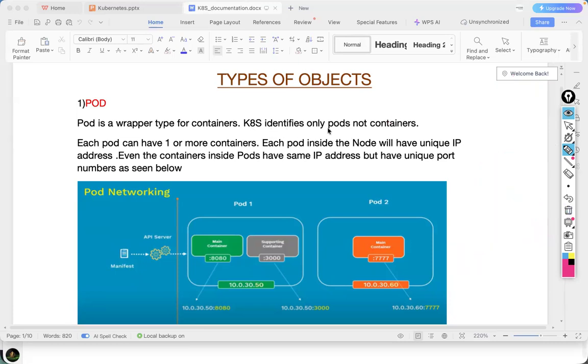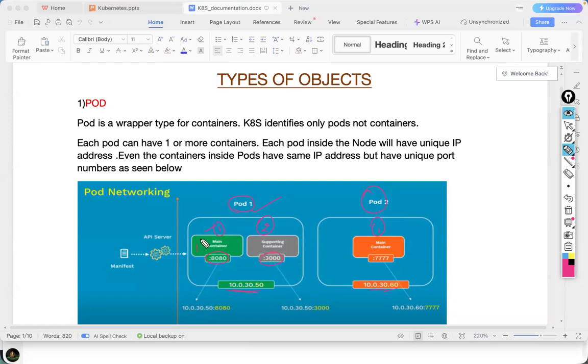So Kubernetes identifies only pods, not containers, and each pod can have one or more containers. Here in this pod one, how many containers are there? 2 containers. In this pod, how many containers are there? One container. And this pod has an IP address, 10.0.30.50, and this one has 10.0.30.60. Both same or different? Different. And in this pod we have one container. For this container, which port do we open? Port 8080. For this container, Port 3000.